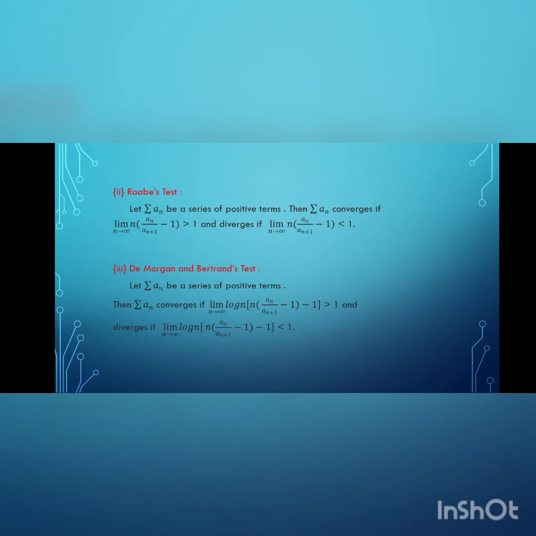The third test is De Morgan and Bertrand test. In this test, we put dn equal to n log n in Kummer's test. We get this result. Let summation an be a series of positive terms. Then summation an converges if limit n tends to infinity log n into an by an plus 1 minus 1 is greater than 1 and diverges if the limit is less than 1.